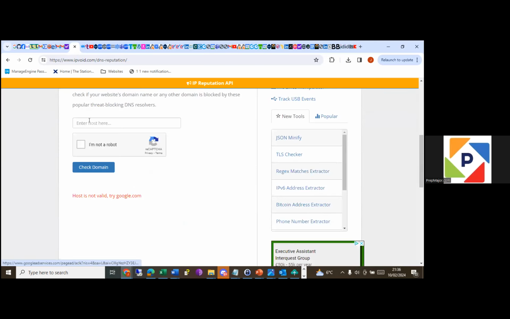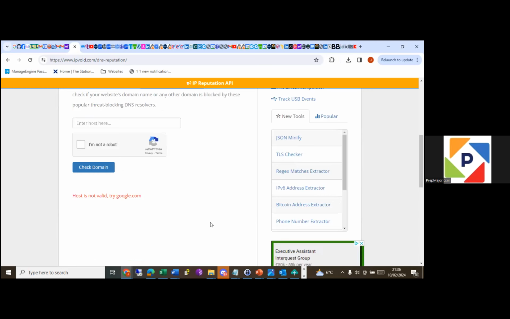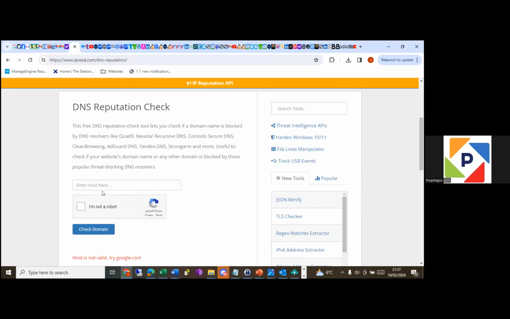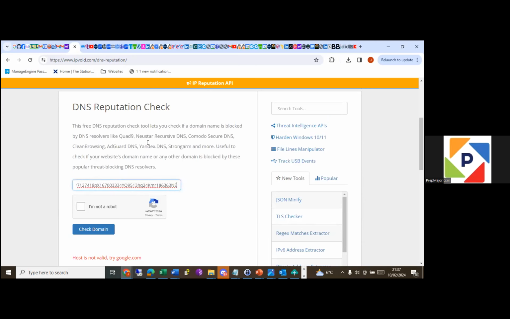It doesn't want the long one. So let's just take every other jargon away and leave the domain alone. So we'll take from here, take it out all the way, and we'll leave this domain. Let's see what this one says. Domain is not valid. We've taken the domain out. Let's see. This one doesn't like it.